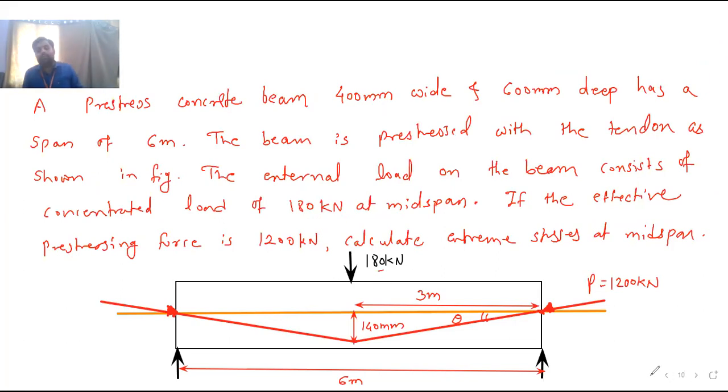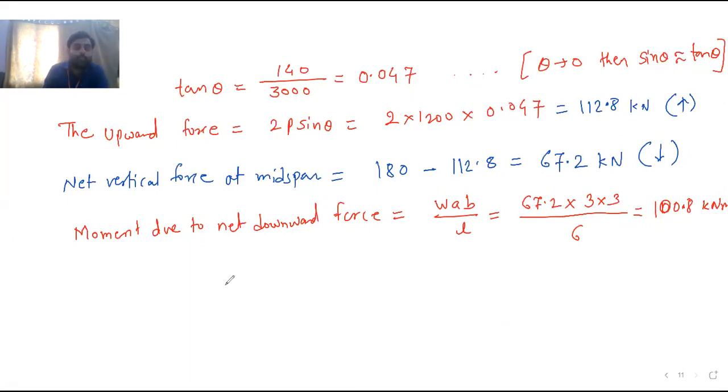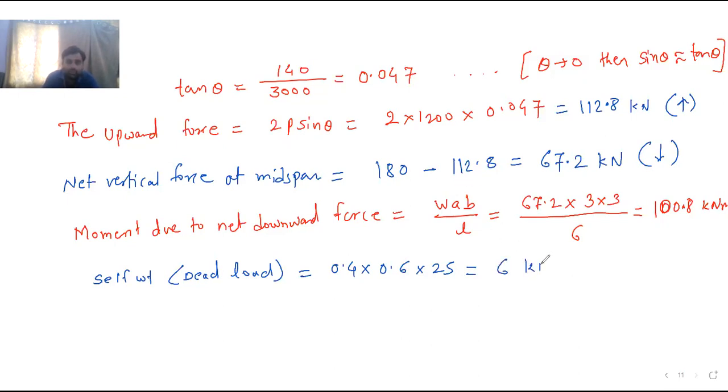So here we have to consider the self weight of the beam also. Okay, so I will write over here self weight, that is dead load, is equal to: what is the cross sectional dimension? 0.4 by 0.6, into 25. What is the answer? 6. It is 6 kilonewton per meter, not kilonewton meter.